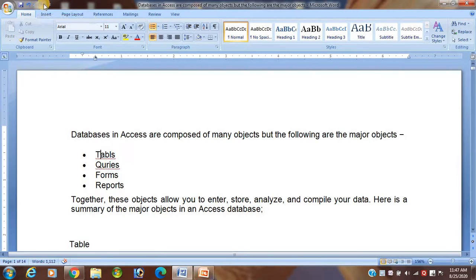What you have undone last will come back again. You just click this one. So you see again tables. The last undo action will come back by redo. Again redo, you see.